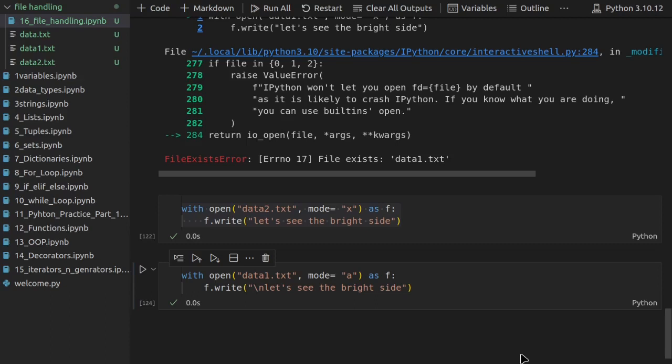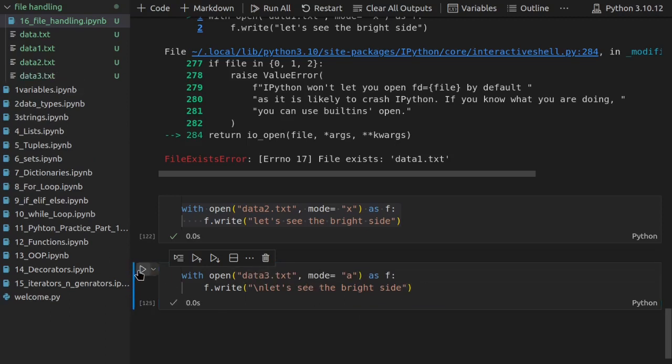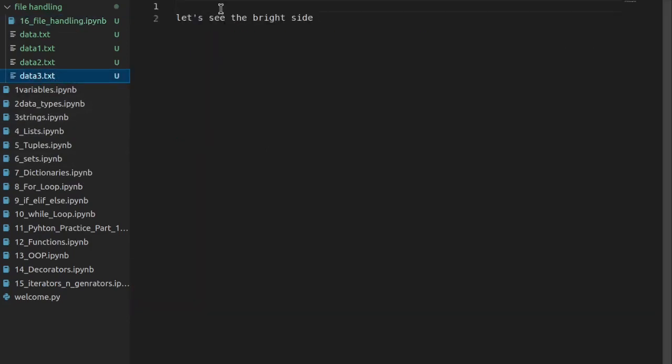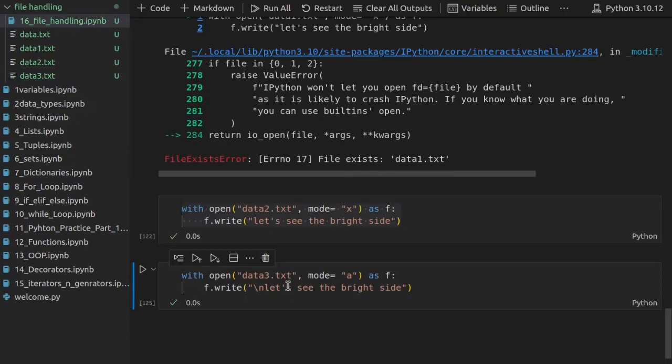Before moving further, let's see what will happen if our file doesn't exist and we try to append to that file. Right now data3 does not exist, and I am trying to append to that file. Let's see what happens. Okay, I have appended to that file successfully even though that file did not exist before. So what happens inside append mode is that if your file does not exist, it will create that file. It will write